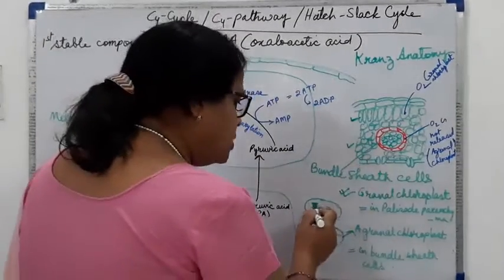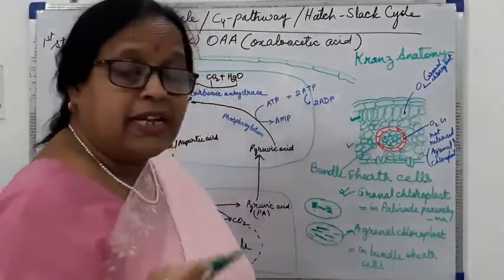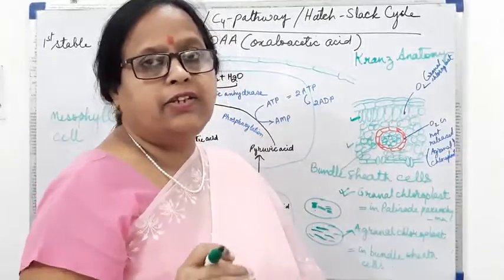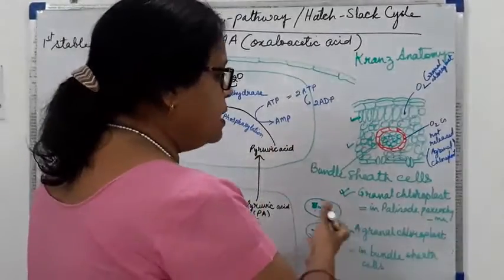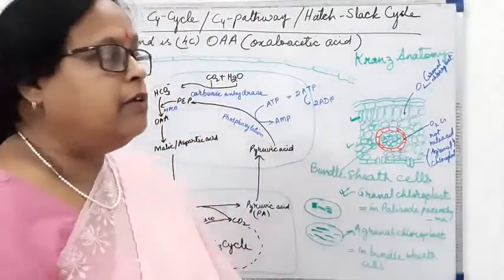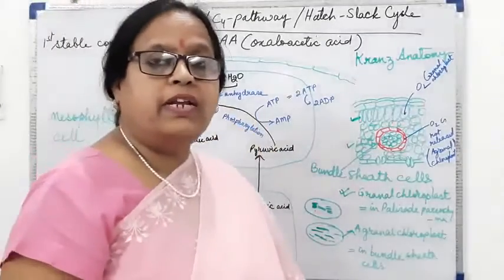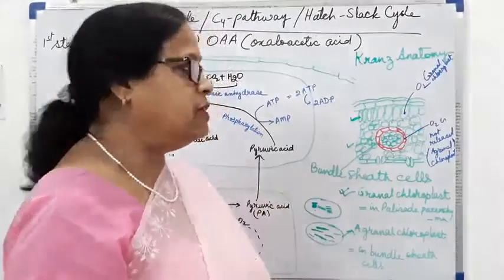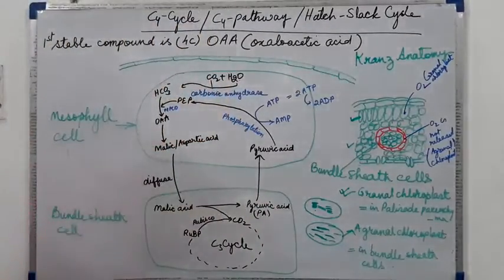And in the normal chloroplasts, which are found in the palisade parenchyma, both the light reaction and the dark reaction take place. So this is the speciality which these plants have adapted to overcome the process of photorespiration. Now, what is happening in this process?